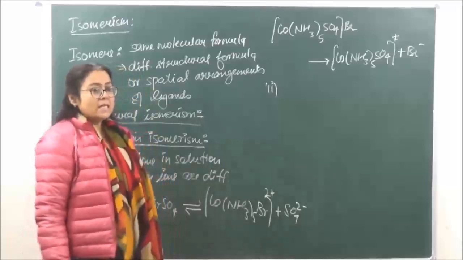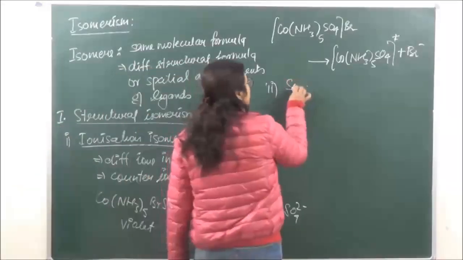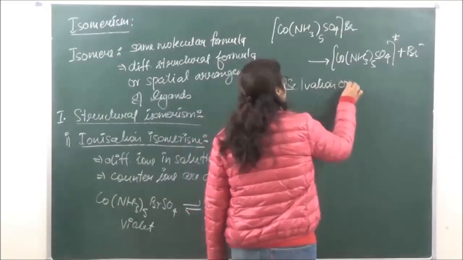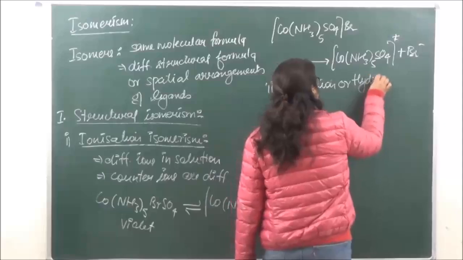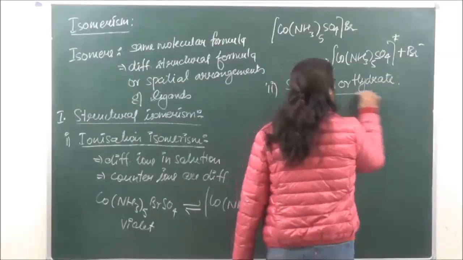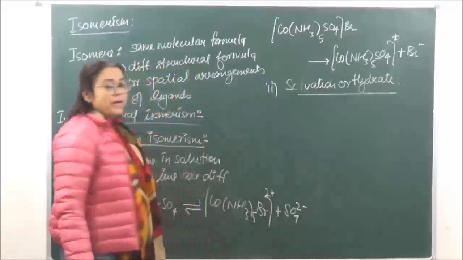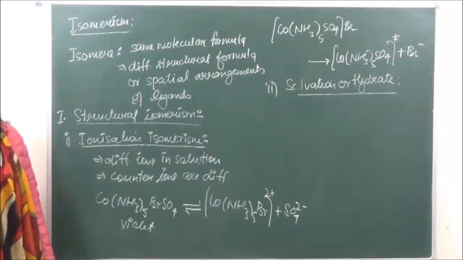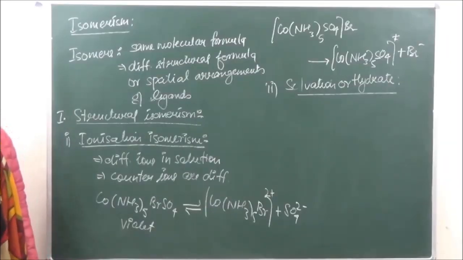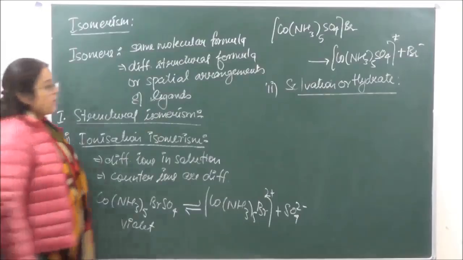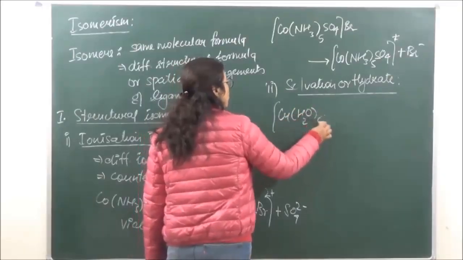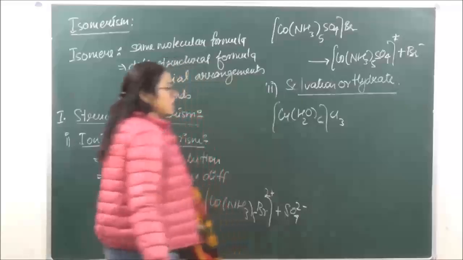The second type which we have is known as solvation or hydrate isomerism. Solvation or hydrate isomerism gives us different numbers of water molecules present inside and outside the coordination entity. For example, we have Cr(H2O)6 Cl3.